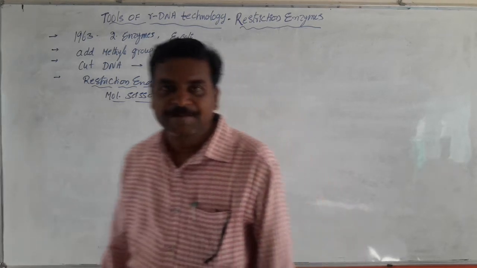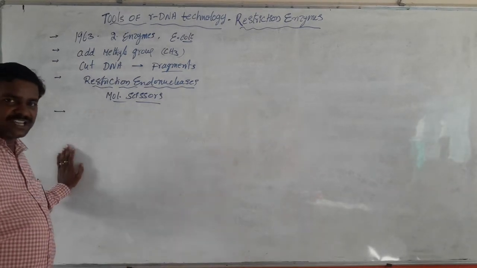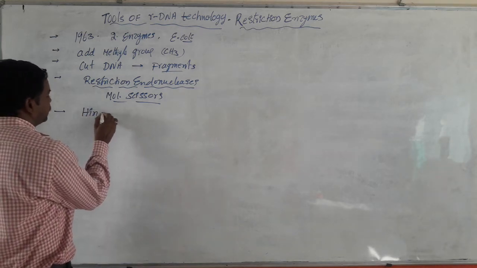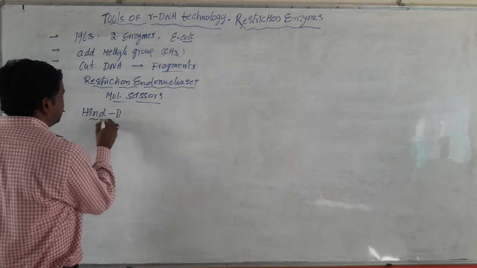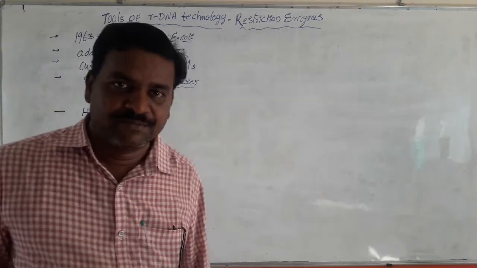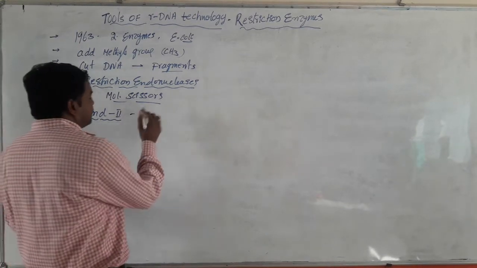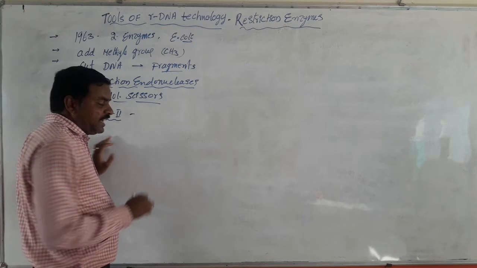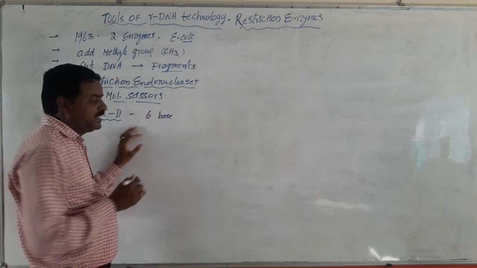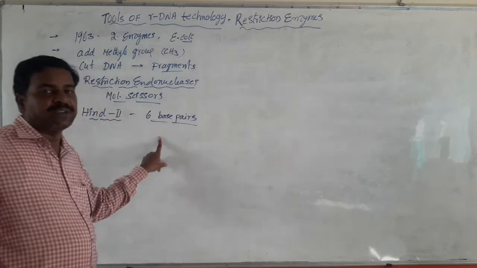The first restriction endonuclease enzyme to be discovered and isolated by scientists is HindII. This is the first restriction enzyme to be discovered and isolated. Now this HindII enzyme recognizes a special base sequence in DNA having 6 base pairs and cuts the DNA at this sequence.